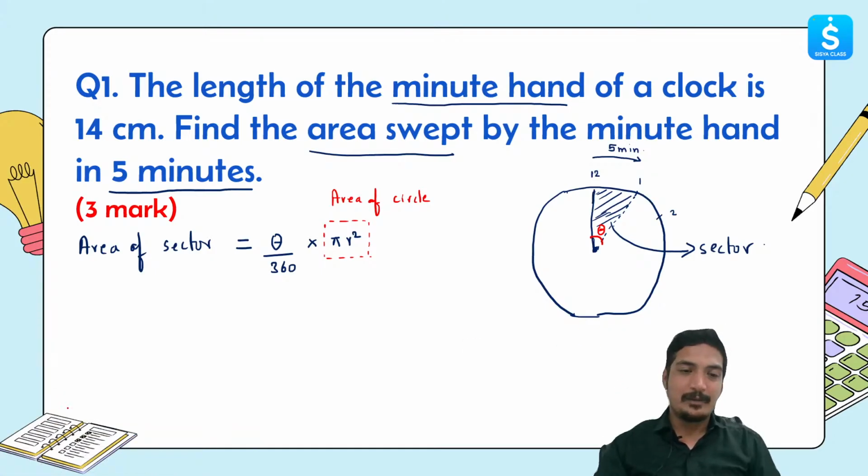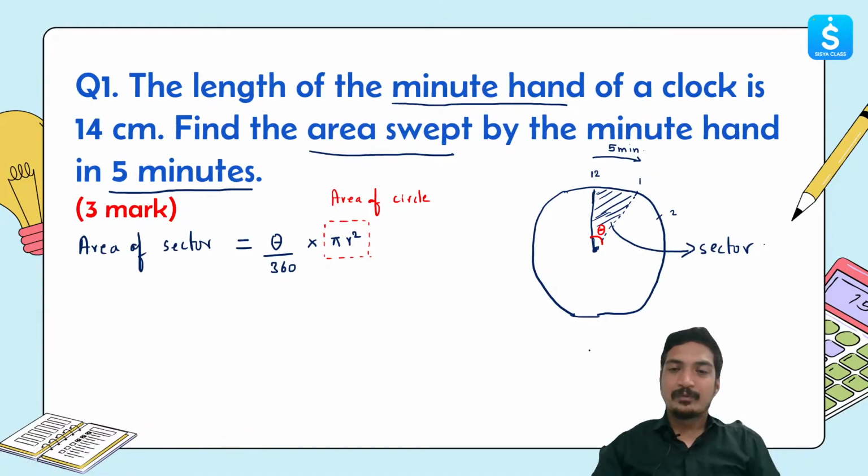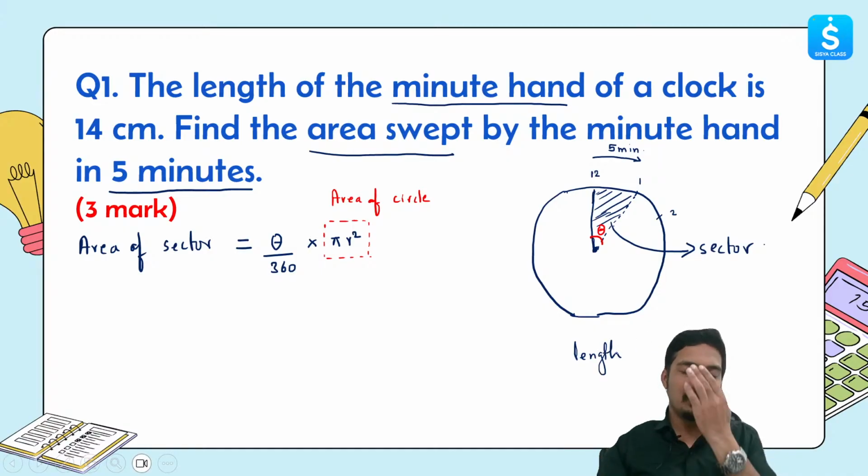So for area, let me change the color. Yeah. So if I say length, and basically this formula is not relevant to this question, but since we are talking about it, let me write it for you. Okay.